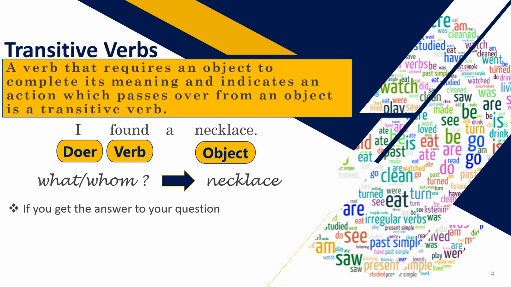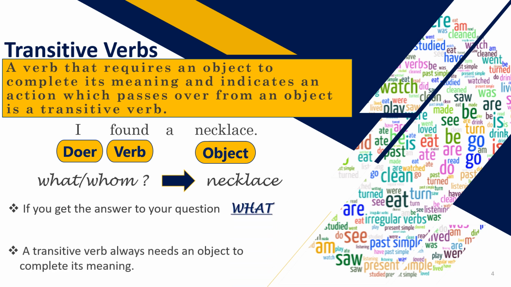So hence we deduce, if you get the answer to your question, what? Then your verb is transitive. A transitive verb will never be there if you do not get the answer to this question. It always requires an object to complete its meaning.